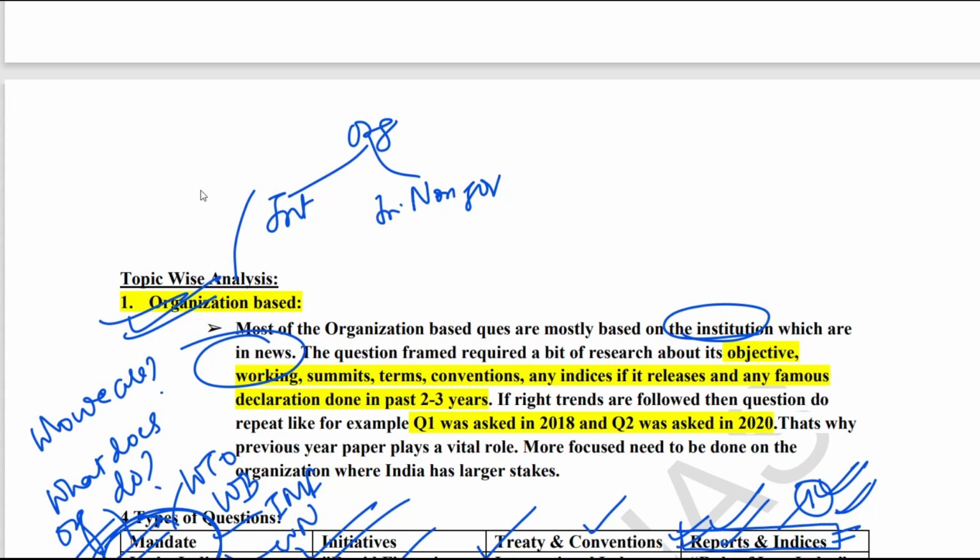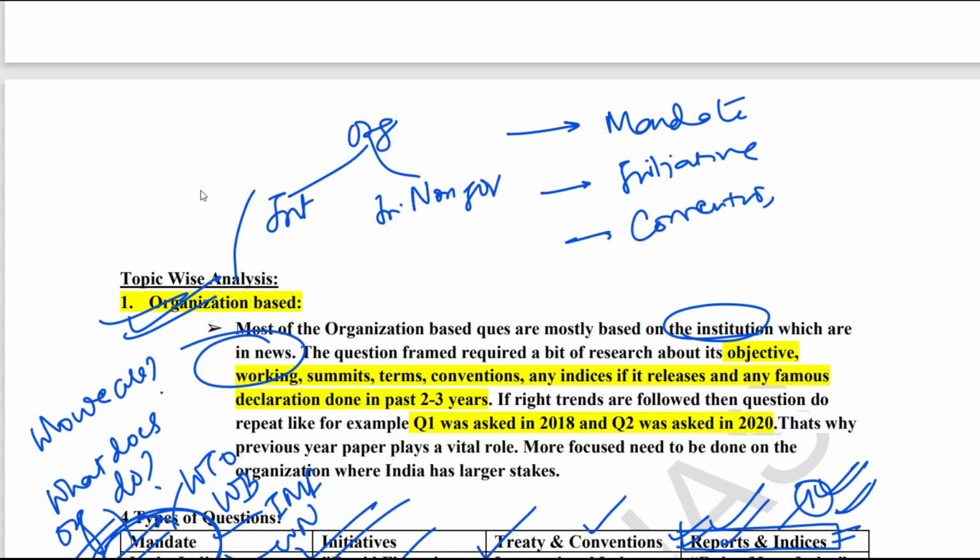Then you need to prepare their mandate. You need to prepare their initiatives. You need to prepare their conventions and treaties. And then you need to prepare their reports and indices.